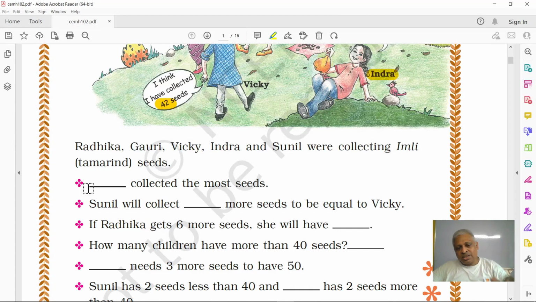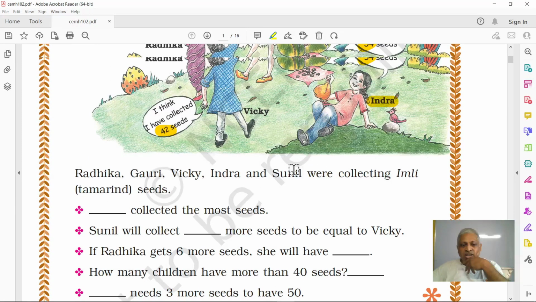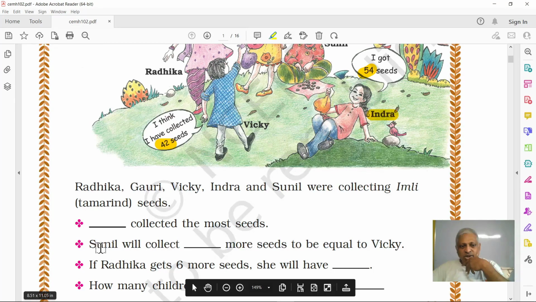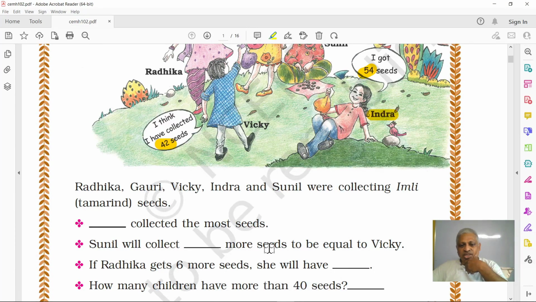So let us try this. Who collected the most seeds? Most means large number of seeds. It is Indra, 54 seeds, and Sunil will collect dash more seeds.